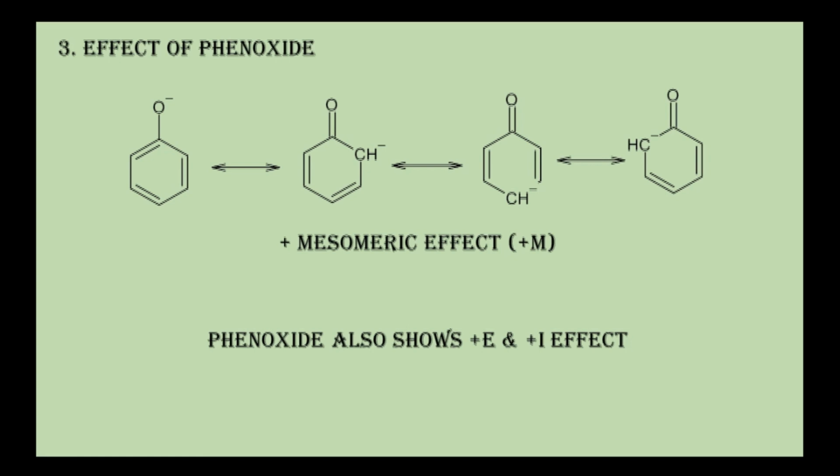Also it has a positive electromeric effect and it donates its electron. It is an electron rich species, so it has positive I effect. Based on these three electronic parameters, we will surely say that in case of phenoxide, the upcoming group will be at ortho and para position. It is an ortho and para directing group.